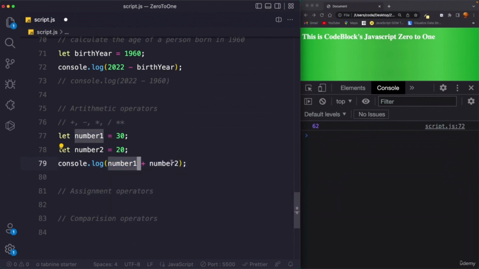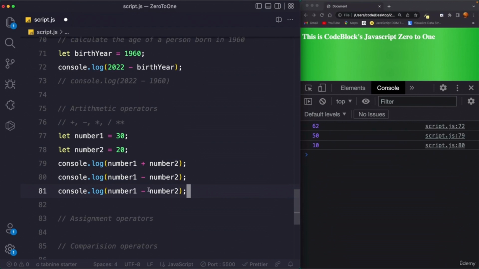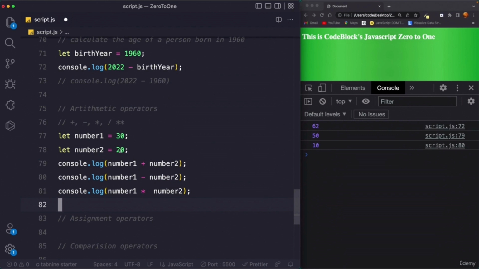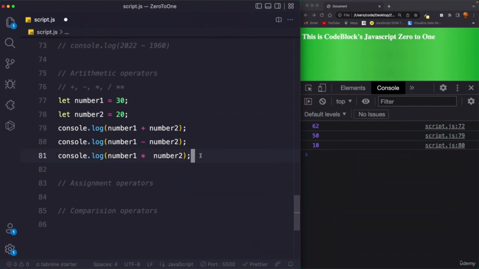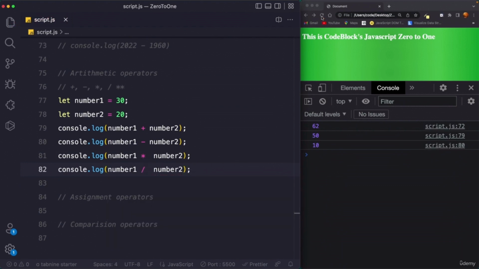So now number1 will be added to number2, so 30 plus 20 would result in 50 being printed here. Let's save the file, reload the browser, you see 50. Similarly we can perform subtraction as well, so we can just say minus. So now it would be 30 minus 20, so it would be 10, and then we can multiply these two as well. So I can say asterisk, so number1 multiplied by number2, 30 into 20, would result in 600. And let's go with division as well. Division is just this slash. So save this, reload the browser: 50, 10, 600 and 1.5.